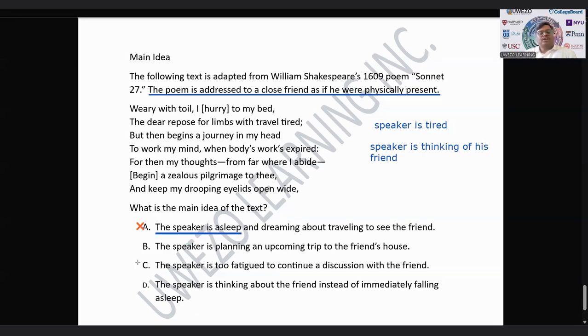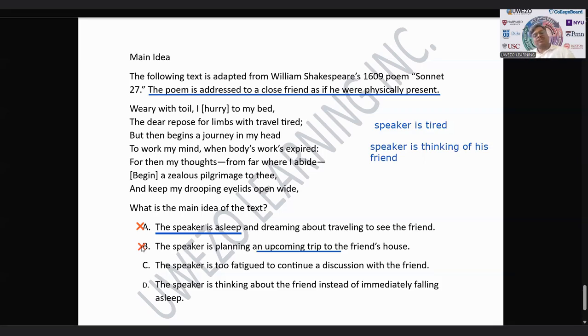B says the speaker is planning an upcoming trip to the friend's house. This is not an upcoming trip. The speaker is simply thinking about meeting his friend but not planning any trip. So option B is wrong as well.